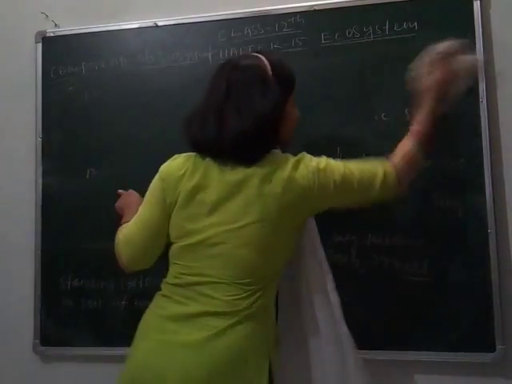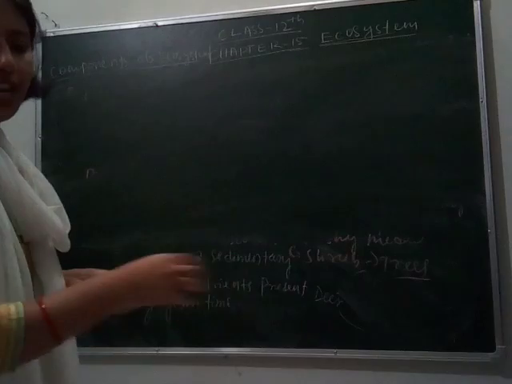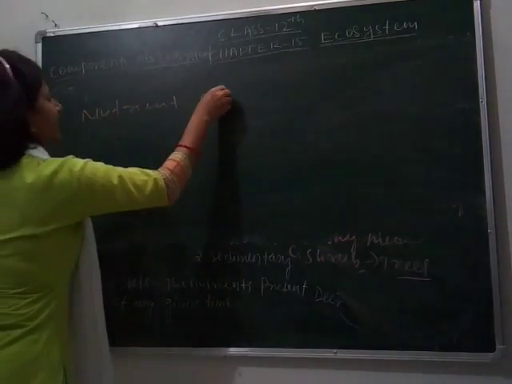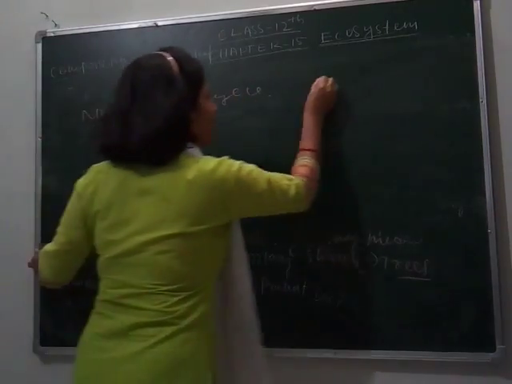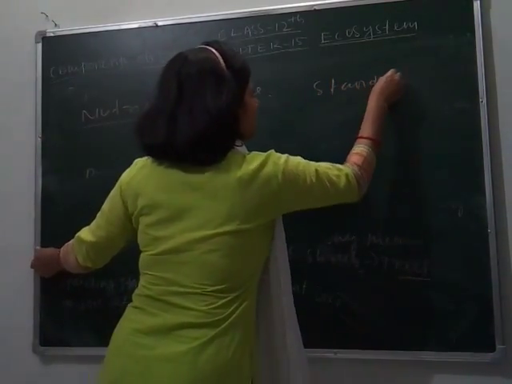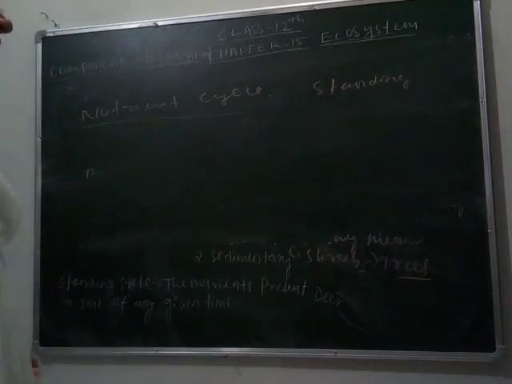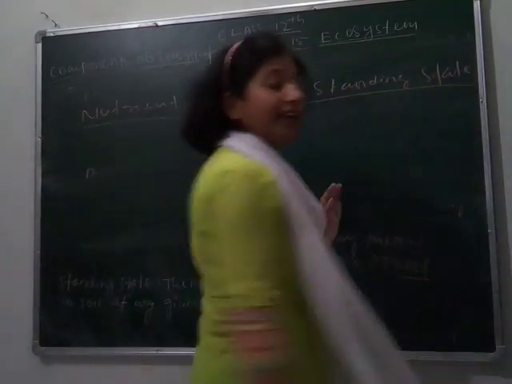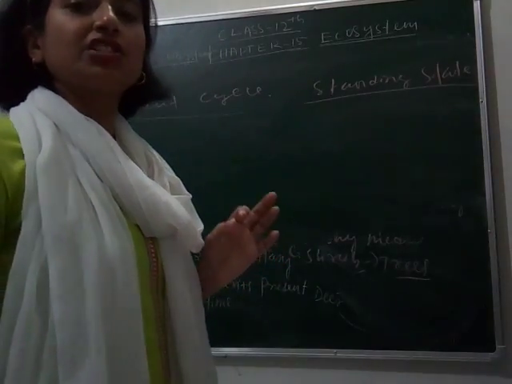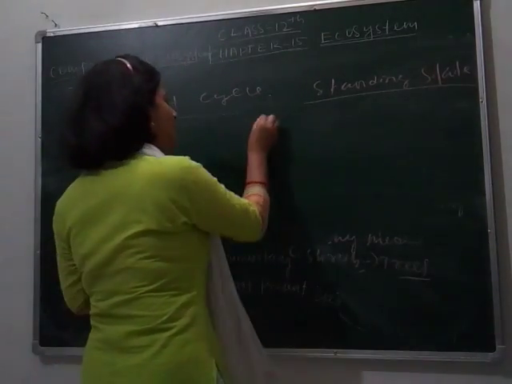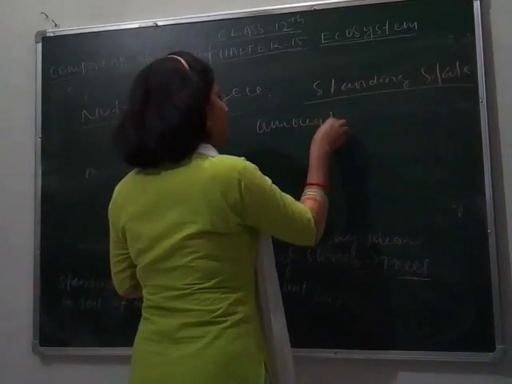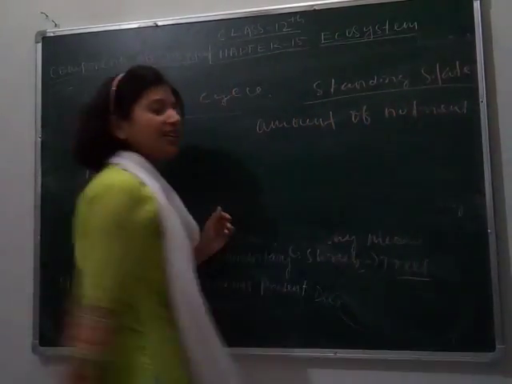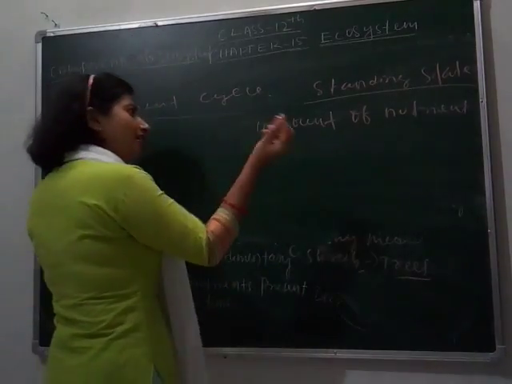What do you mean by nutrient cycle? Before it, I am telling you about standing state. I have told you about standing crop; here, standing state. What is standing state? The amount of nutrients present in the soil in any given area. So what are the nutrients required by plants or other animals?